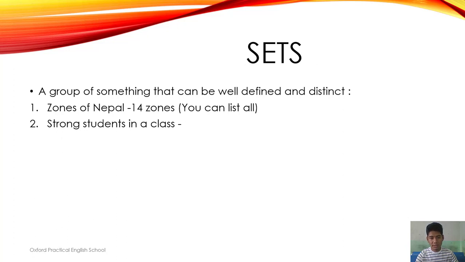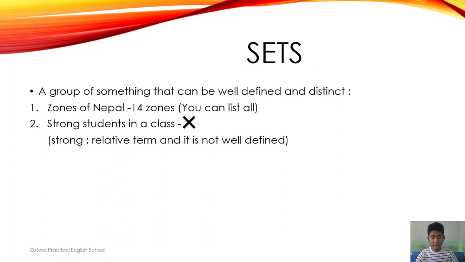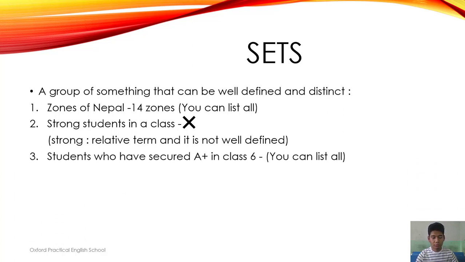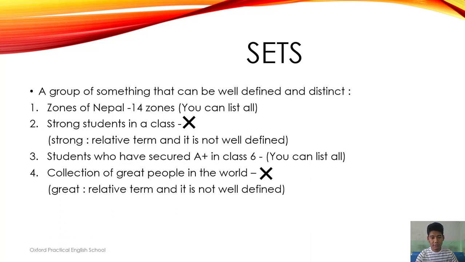What about strong students in a class? It is not a set because strong again here is a relative term and it is not well defined. Your meaning of strong could be different to mine and mine could be different to the other's, and hence it is not well defined. Students who have secured A+ in class 6. Yes, it is a set because we can list them all. Collection of great people in the world. Is it a set? No, because here great is a relative term and it is not well defined.